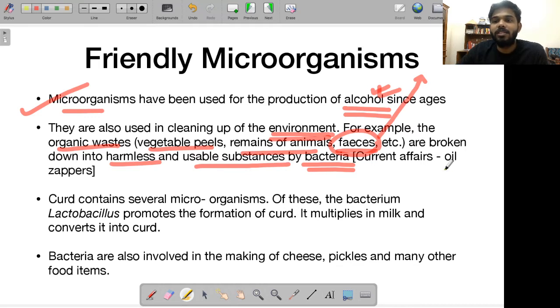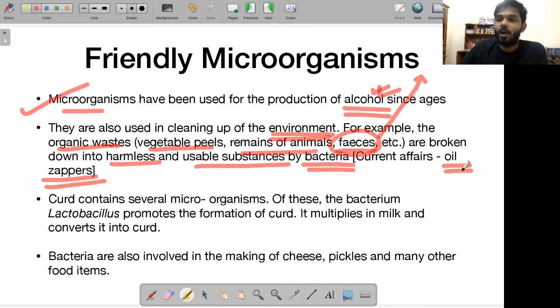And in the current affairs, you had these oil zappers that were covered, right? This is going to be used for cleaning of oil spills. Oil spills are a very huge headache. When that happens because of an accident or for whatever reasons, it is very hard to clear them off. It takes a lot of time and effort, and it creates a lot of ecological imbalances, because if it is there for a long period of time, it can create anoxia conditions and result in dead zones.